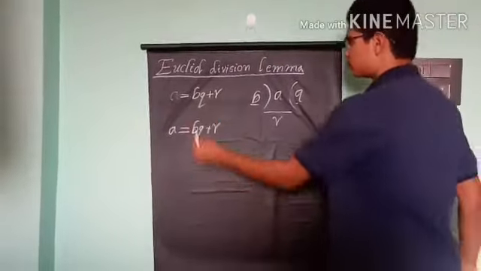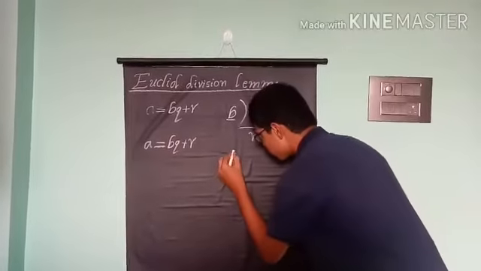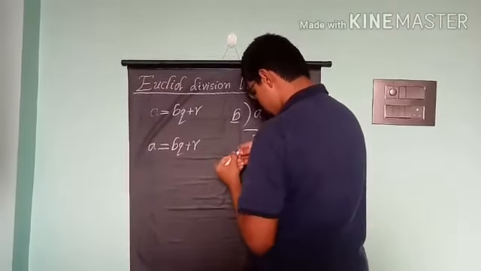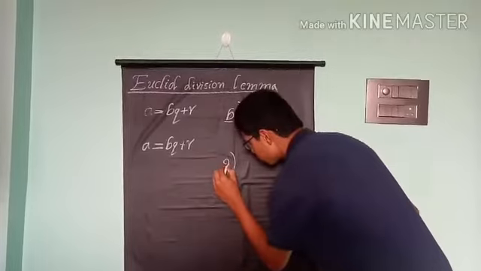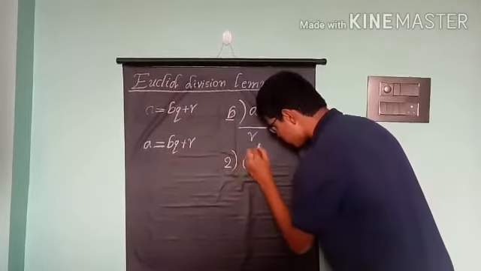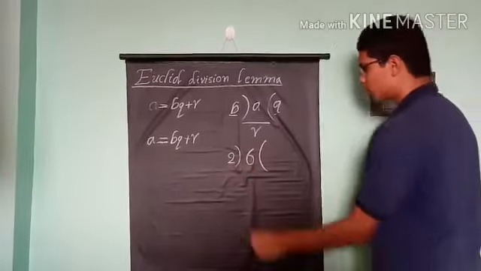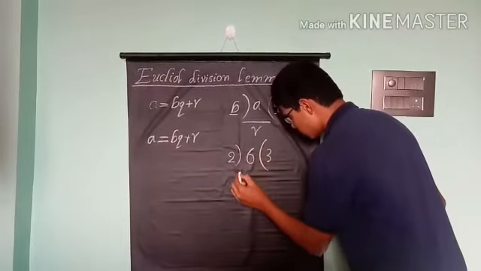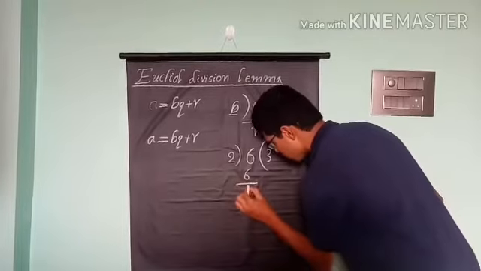For example, take the number 6 divided by 2. 2 threes are 6. The remainder is 0.